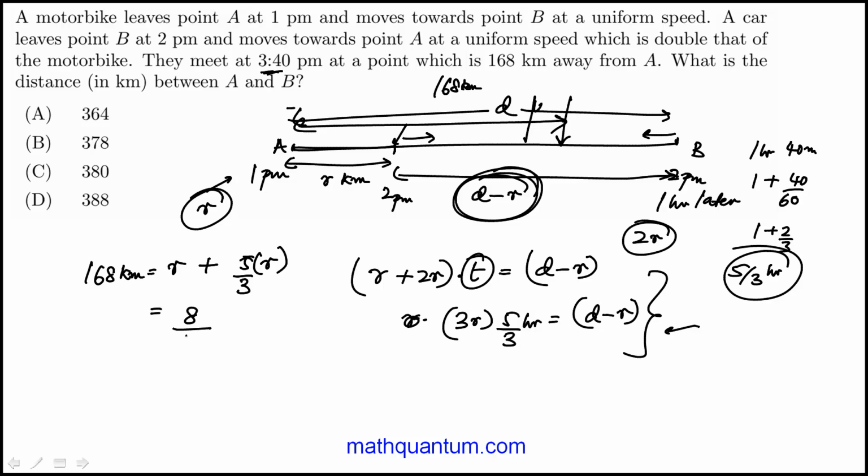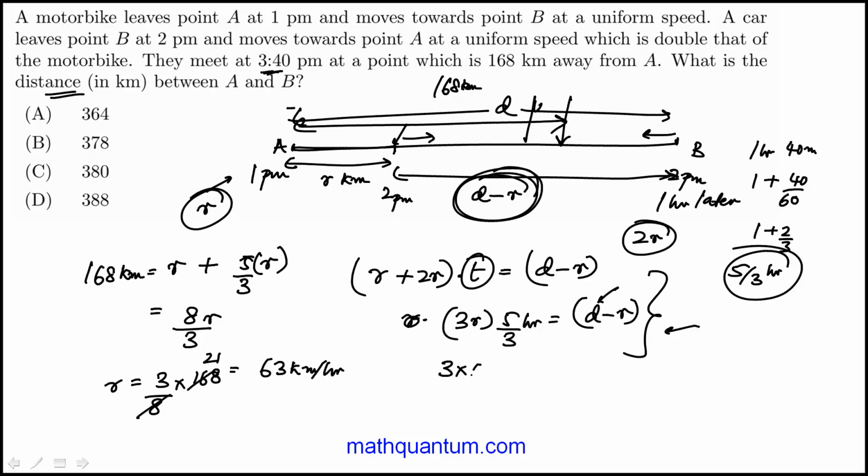So 8 over 3R, so that would give me R equals 63 kilometers per hour. Question: what is the distance between A and B? So yeah, I can plug that in and figure out D from this.